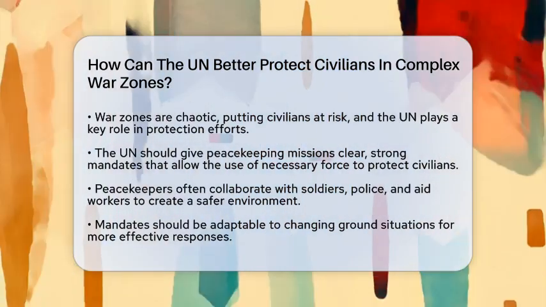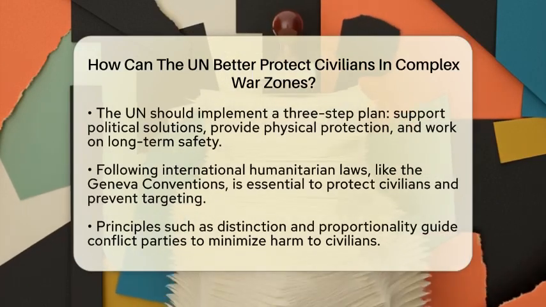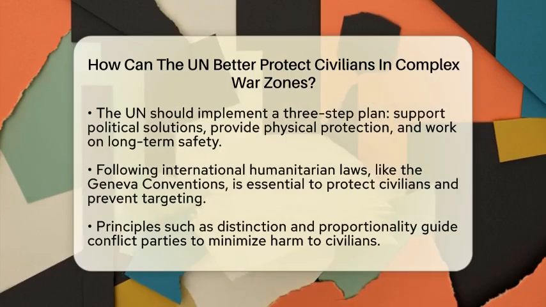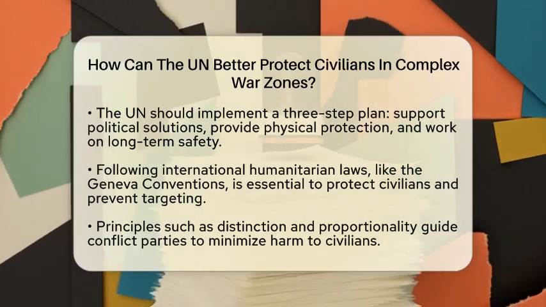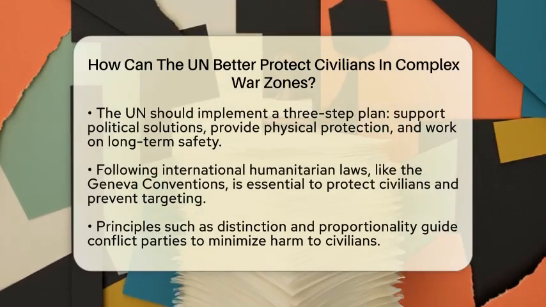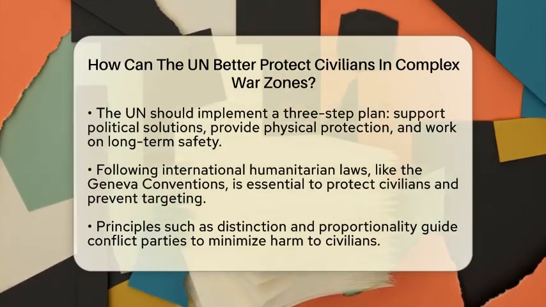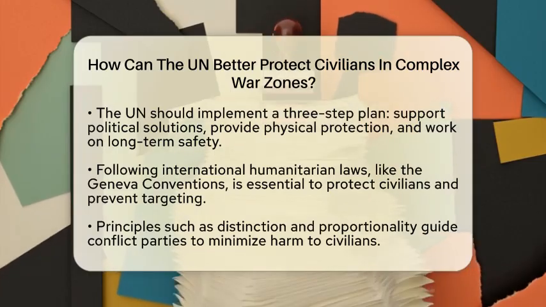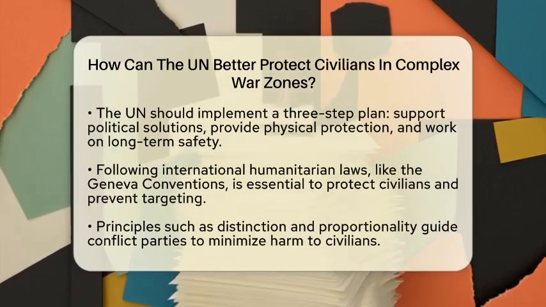Next, the UN should use a three-step plan to protect civilians. First, support political efforts to solve the root causes of violence. Second, provide direct physical protection, like patrolling dangerous areas or setting up safe zones. Third, work on creating a safe environment for the long term. This approach helps prevent violence before it starts and responds quickly when it does.